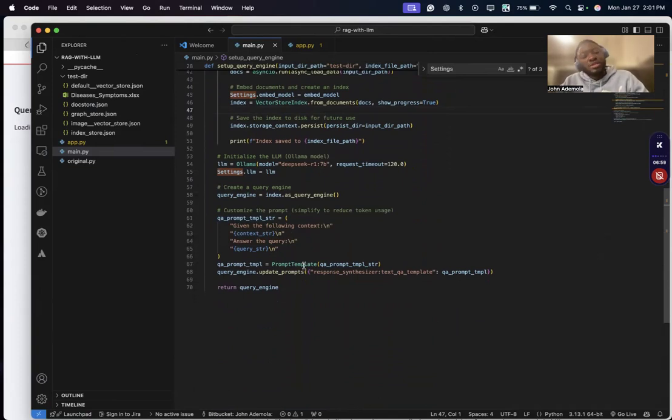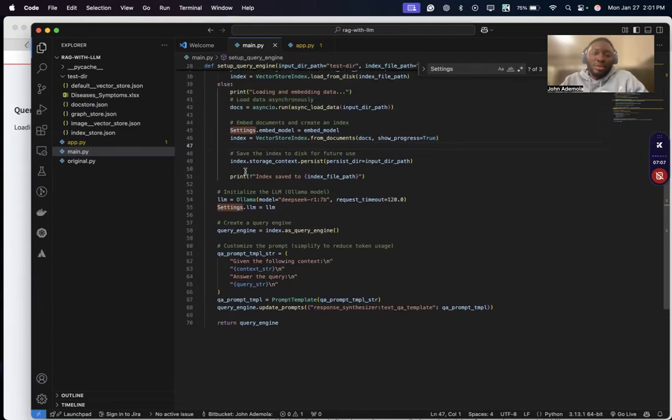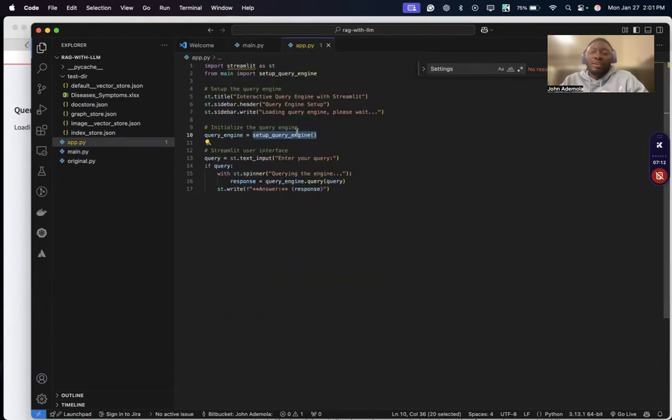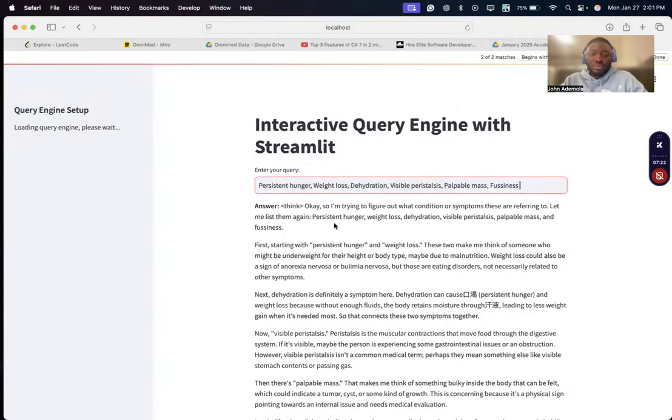I pass it to my prompt template, then pass it to my query engine, update the prompt here and return it as a method. And this is called apps.py. Whenever the user query is sent, it searches my DB and then gets the prediction.